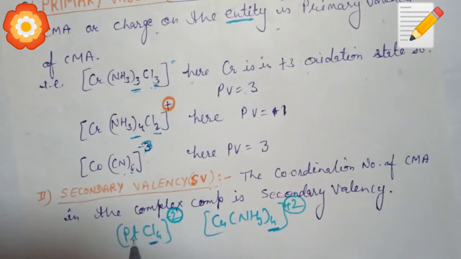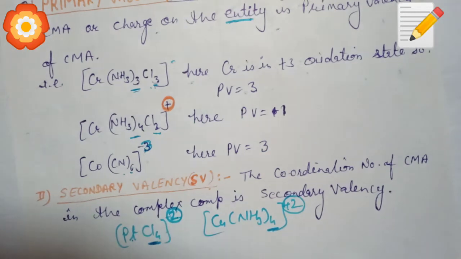Same for [PtCl4]2-. Here primary valency is 2 and secondary valency is 4. Clear? Primary valency means the oxidation state without sign. In valency, there is no sign. And the secondary valency means the coordination number. We will discuss them by some examples.